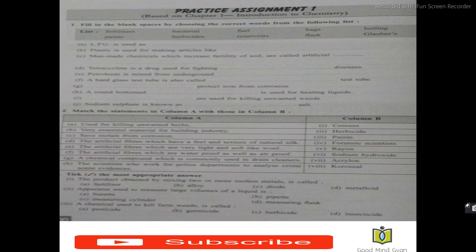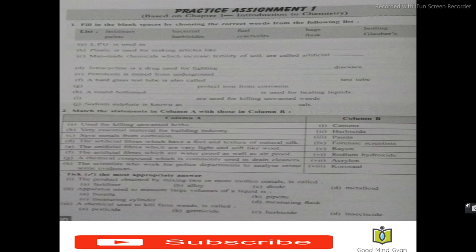A hard glass test tube is also called dash test tube, boiling test tube. G. Dash protect iron from corrosion. Paints. H. A round bottom dash is used for heating liquids.